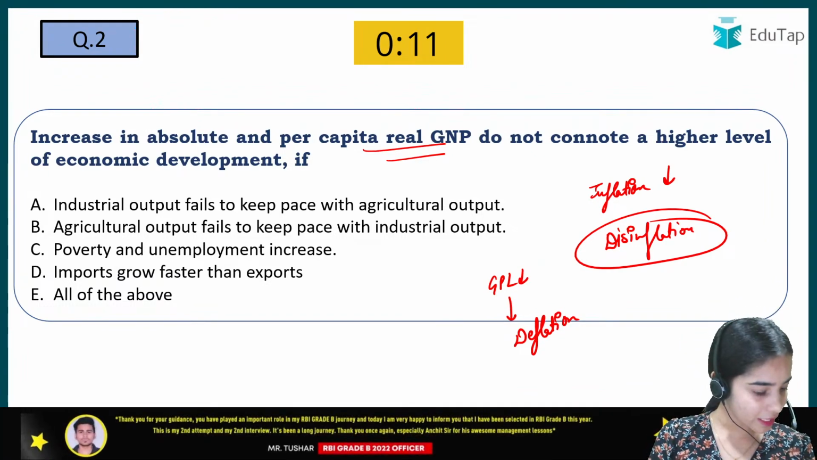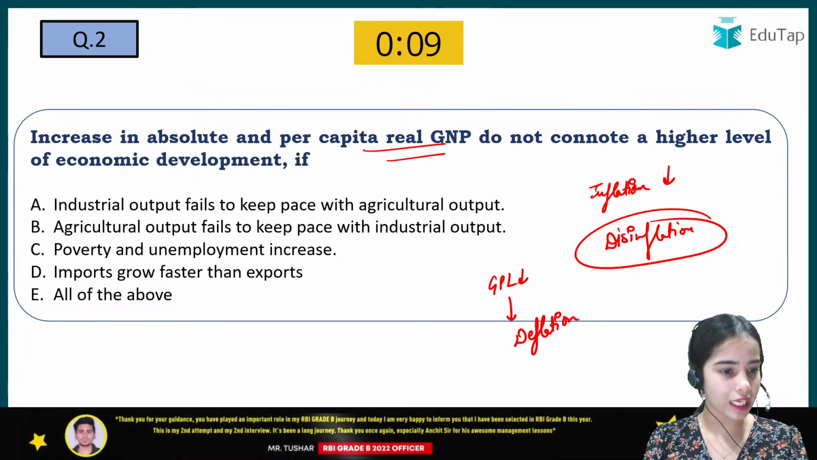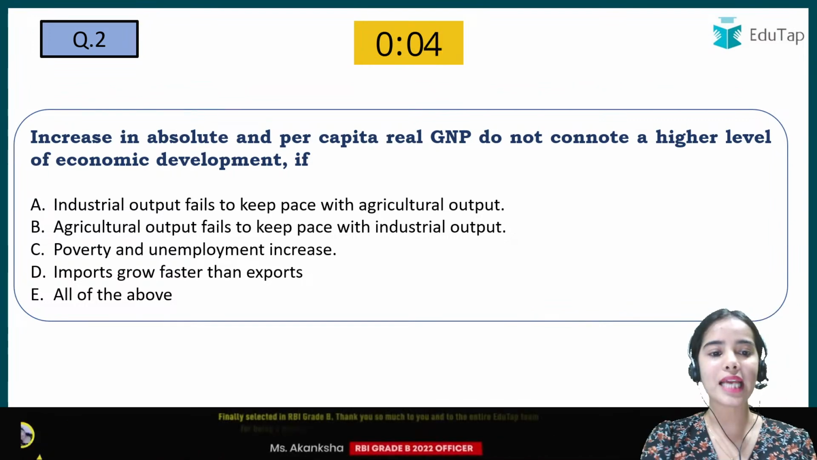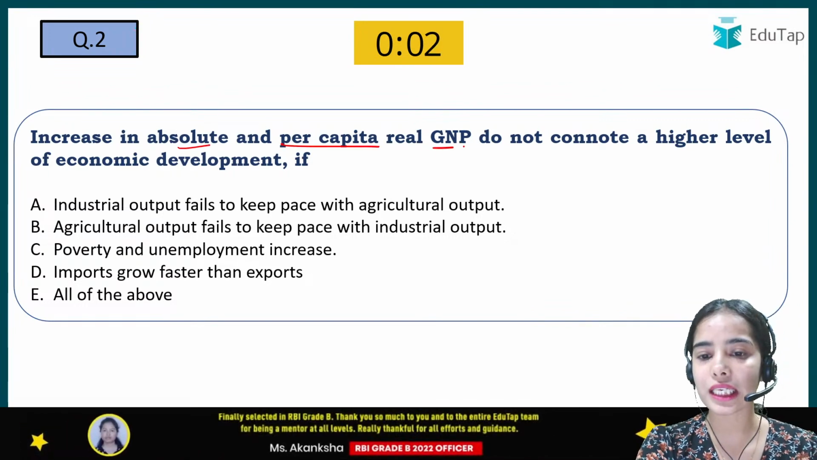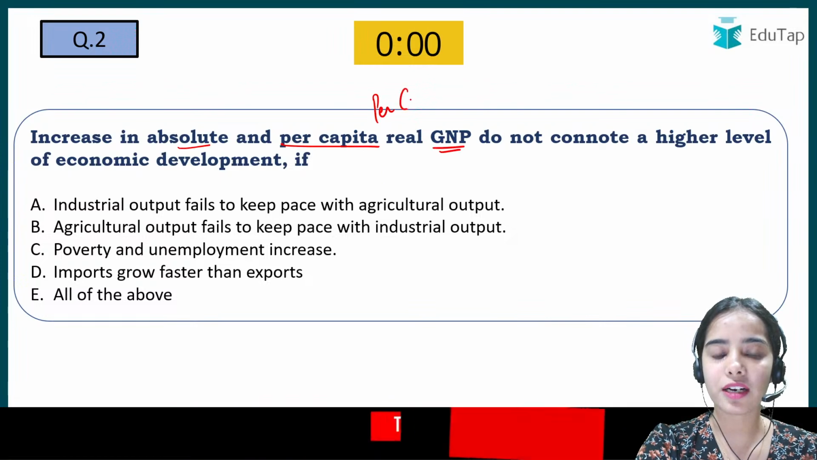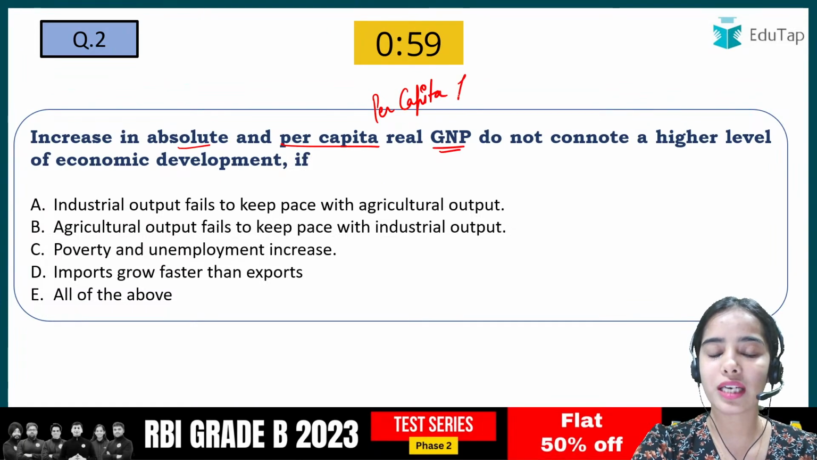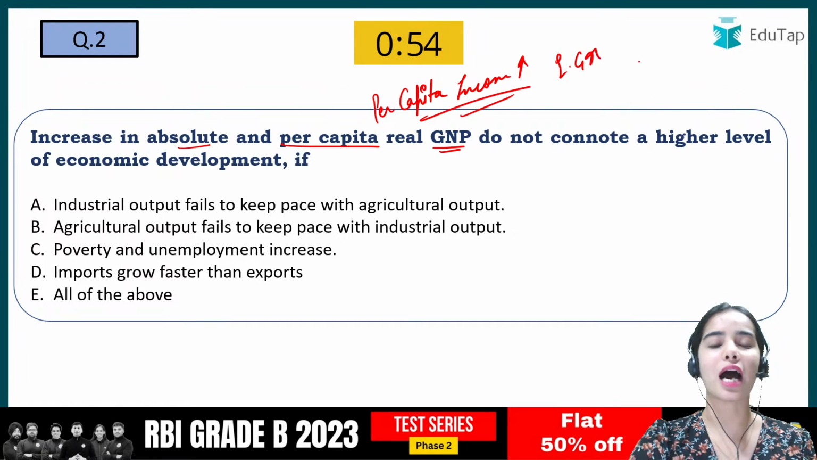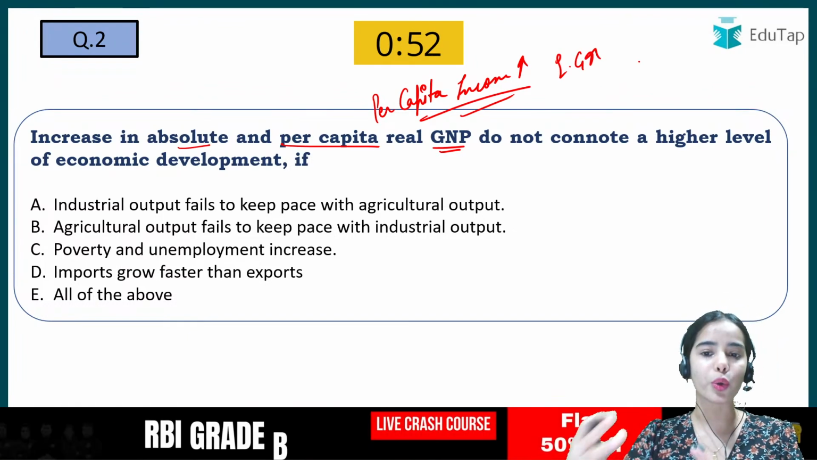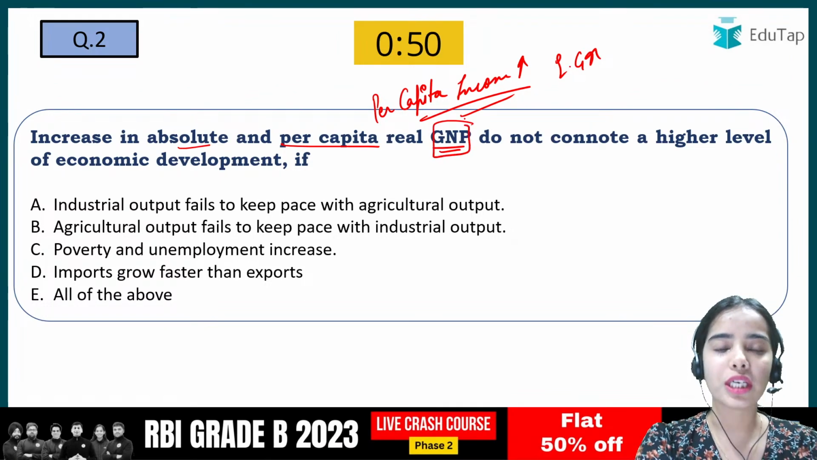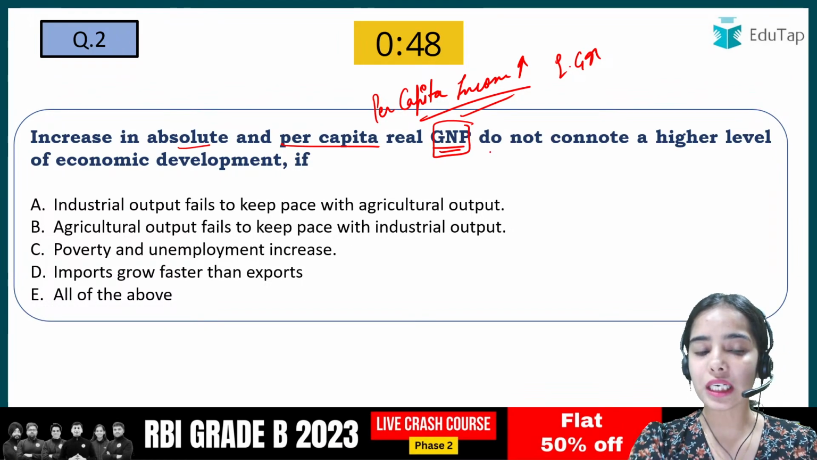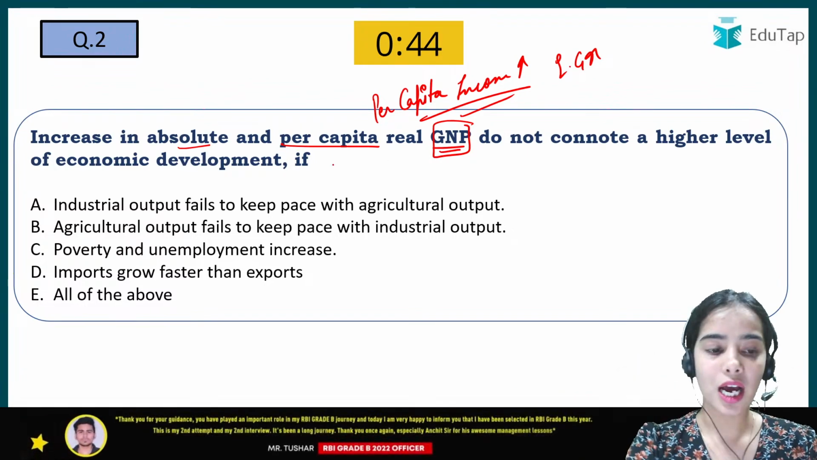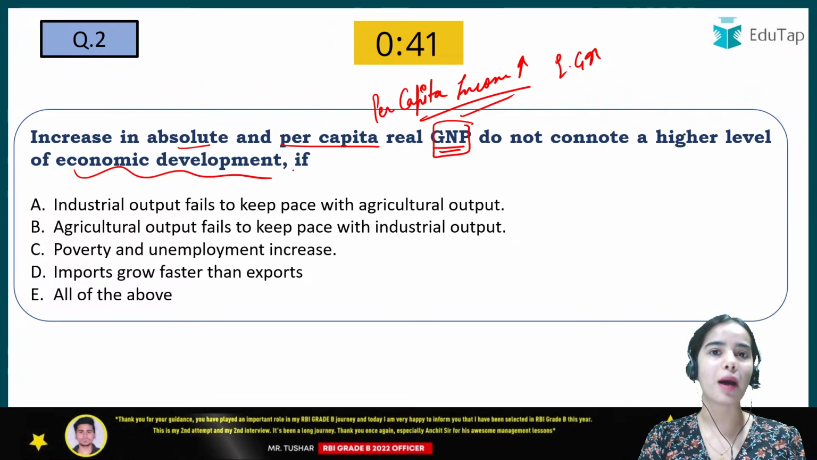So now here I am getting mixed answers. Some are saying E, some are saying C. Okay, so an increase in absolute and per capita real GNP, that is per capita income, we can say the per capita income is increasing. That is good. That means economic growth is happening in our country. Okay, because economic growth is related to the GDP, the GNP. But the per capita income is increasing, the economic growth is increasing, but the economic development is not happening.